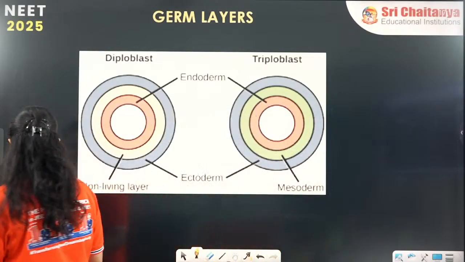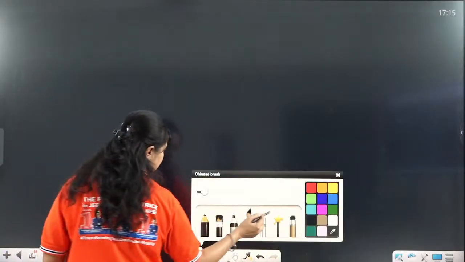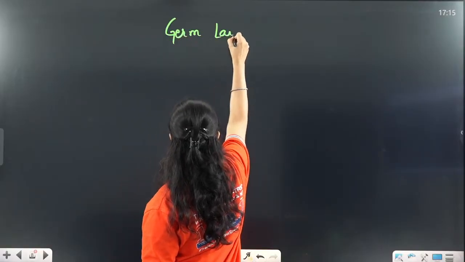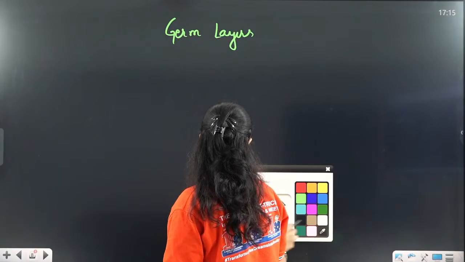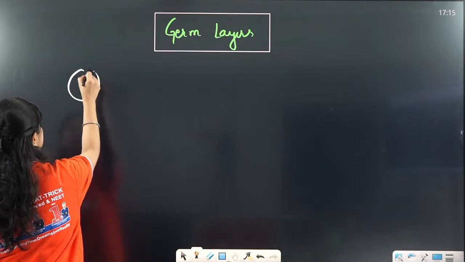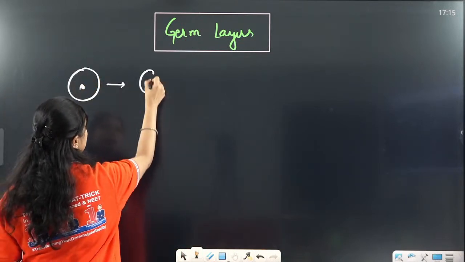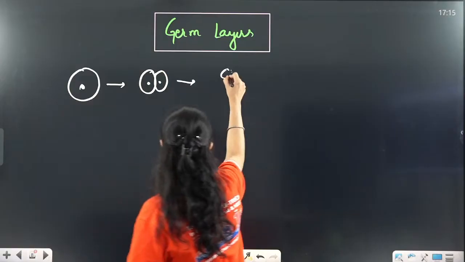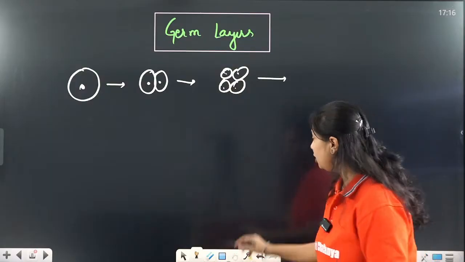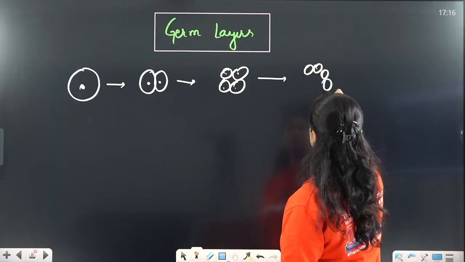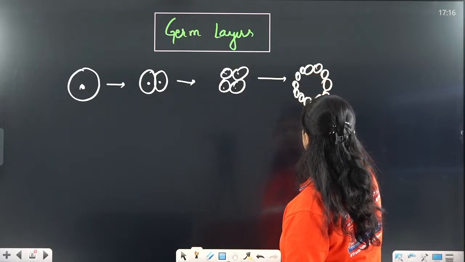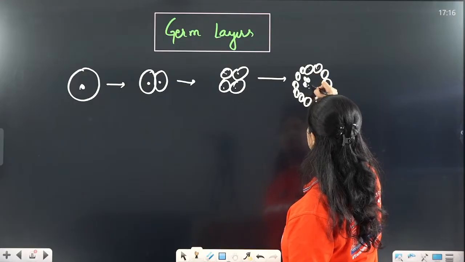Now cleavage division divides the 2 to 4, 4 to 8, 8 to 16 cell stages. So from there we are coming to these germ layers. How are the germ layers then getting formed? The formation of the germ layers. Now what is happening here in the germ layer formation? For the formation of the germ layers, say the zygote divides into a 2-celled stage, then a 4-celled stage, finally forming the 8 to 16 cell stage, or we can say a mass of cells. So in the blastocyst condition we have a mass of cells. So this is the structure containing a mass of cells.